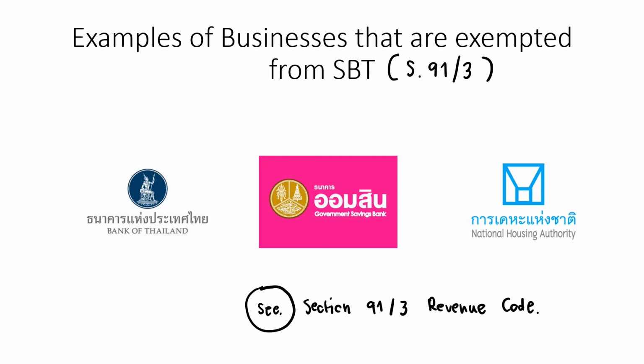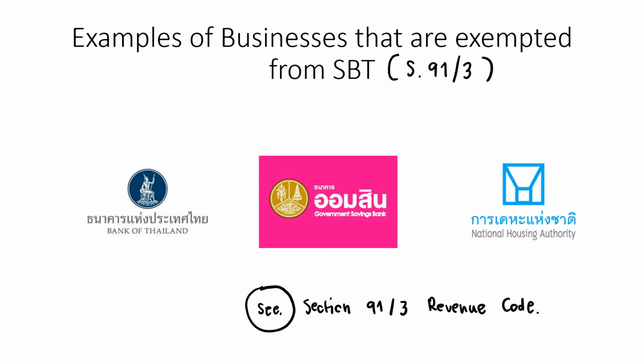Or Government Savings Bank, you can see that it is a banking business, but because it's owned by government, that is why it's exempt from specific business tax. But you can see that the service is not as good as at the private bank, right?